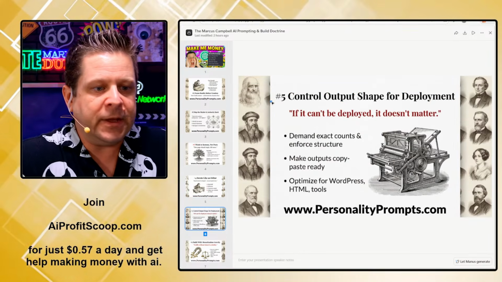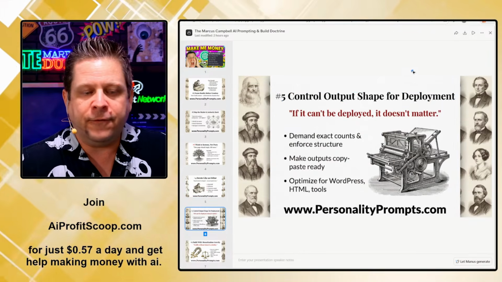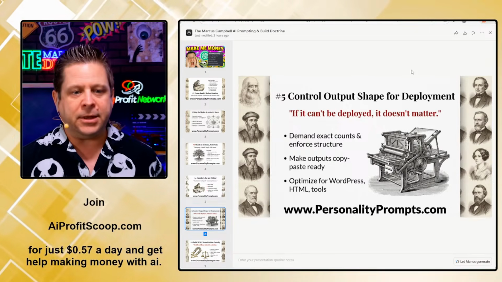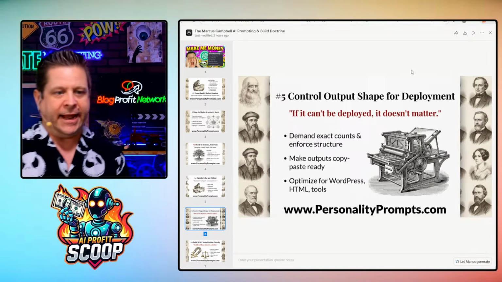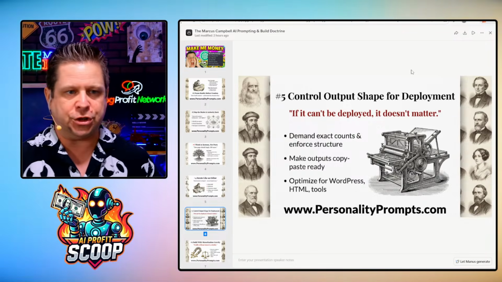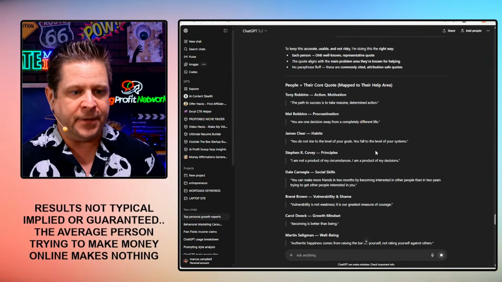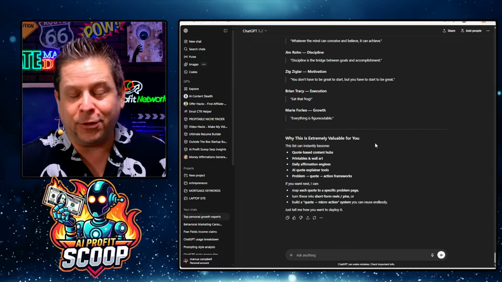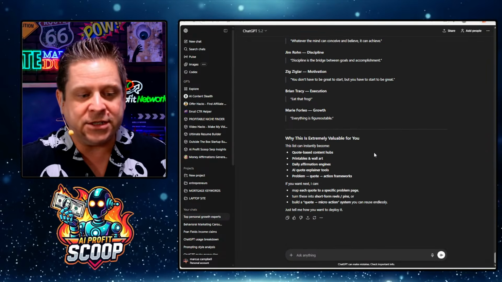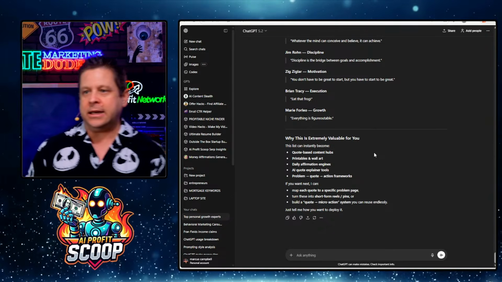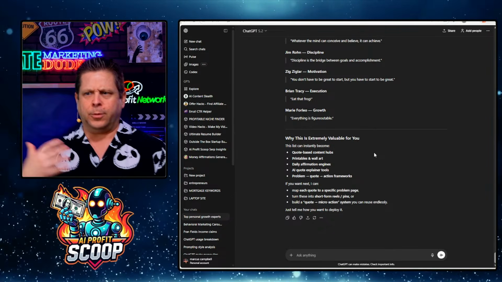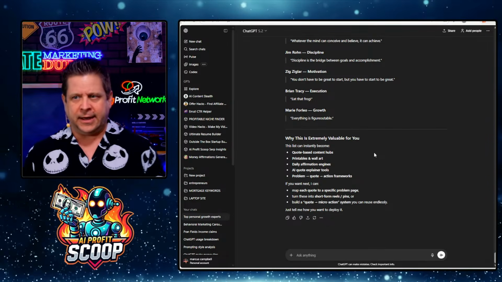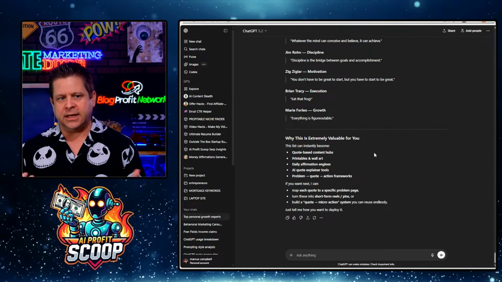Next up, number 4, control output shape for deployment. If it can't be deployed, it doesn't matter. We want to demand exact counts and enforce structure. The structure is more important than the actual content. A lot of people don't realize that. The structure is more important. We are taught in school that we need the best book report, the best book, the best draft, the best everything. But that's not actually the case in the real world.